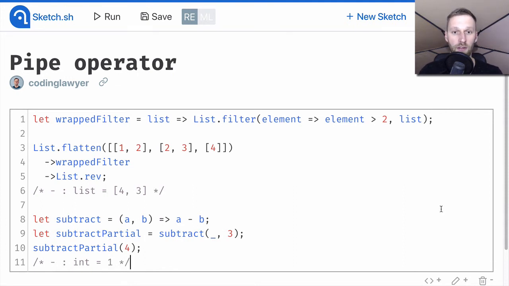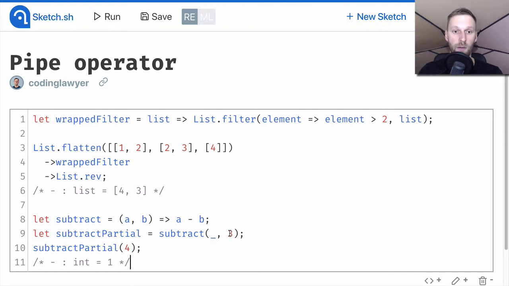We defined the subtract function, which subtracts 2 arguments. Then we applied it partially by passing it an integer. However, we are not partially applying the first argument, but the second one.